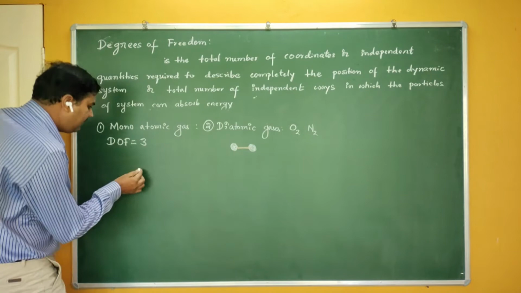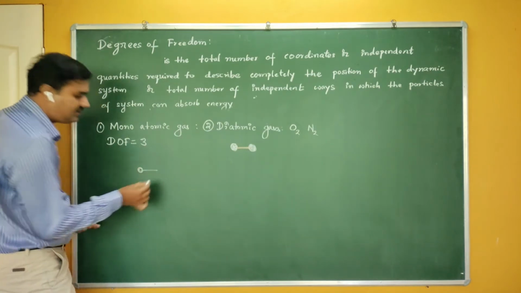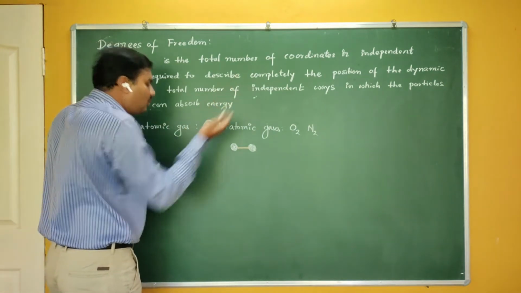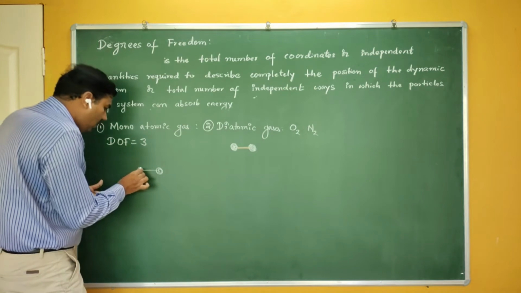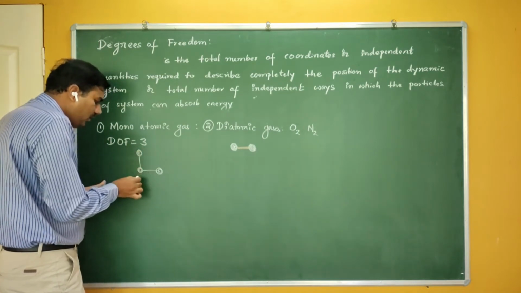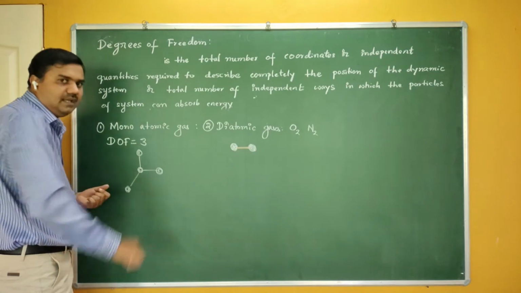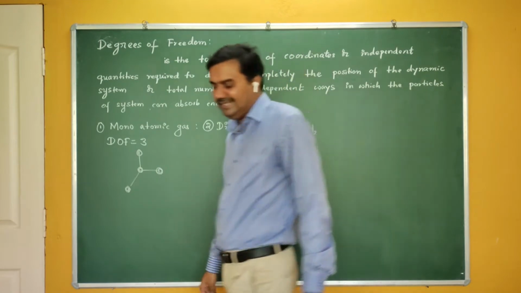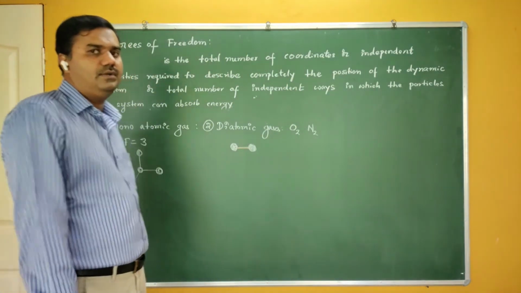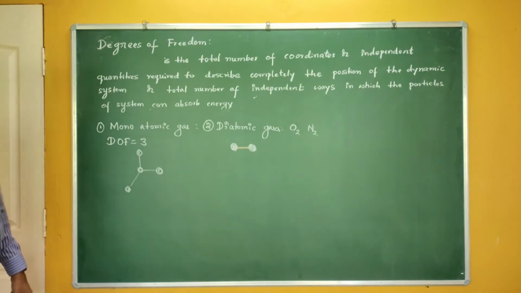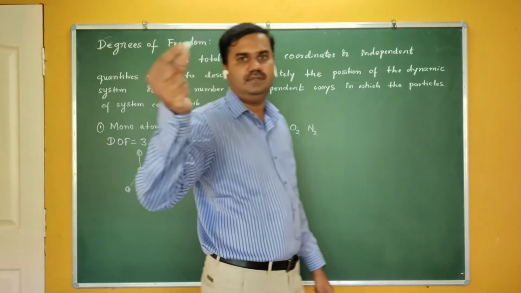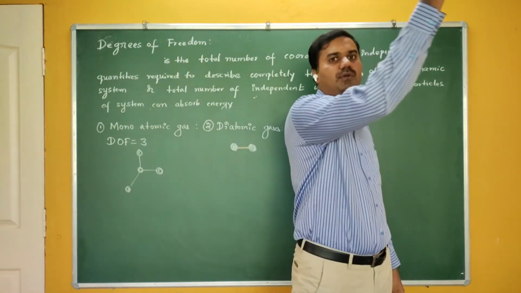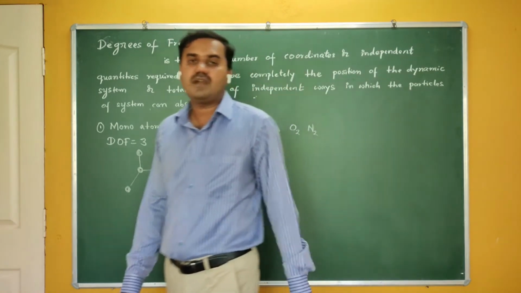See, in case of monatomic gas molecules, this particular molecule can move in the x direction. When it is moving in the x direction, its position changes. So I have one coordinate to represent its position, or it is moving along the y direction, so I have one more coordinate, or it can move along the z direction. So there is one more coordinate required to represent the position. Therefore, totally it has 3 coordinates required to describe the position here. So in case of monoatomic gases, this gas molecule can move in x, y, and z direction like this. Such kind of motion we call the translatory motion. They are having the translatory motion.